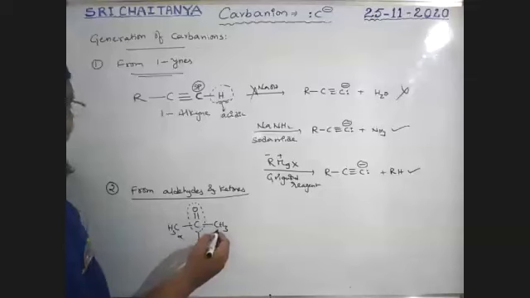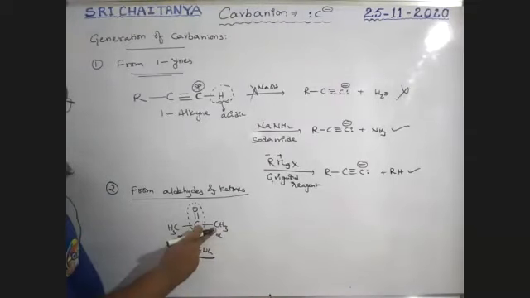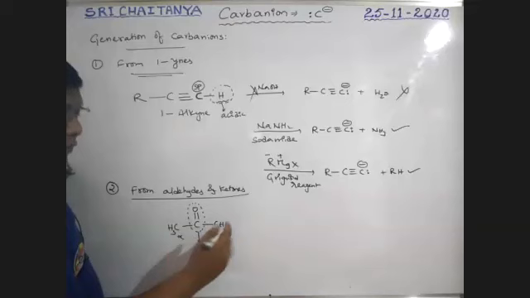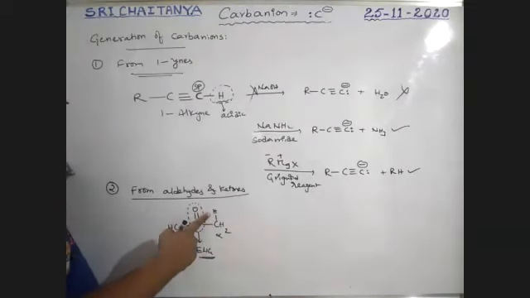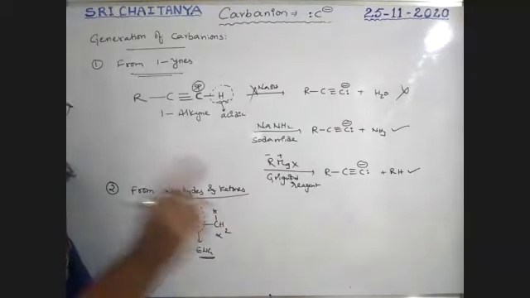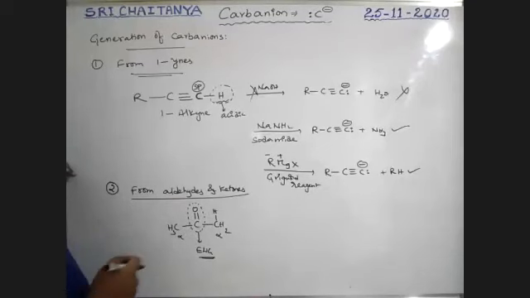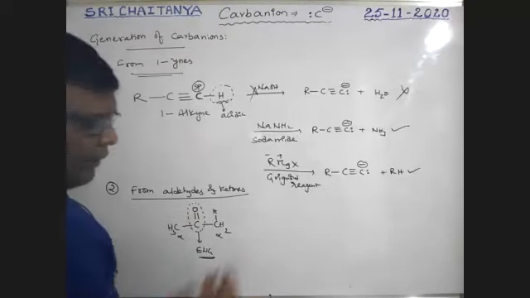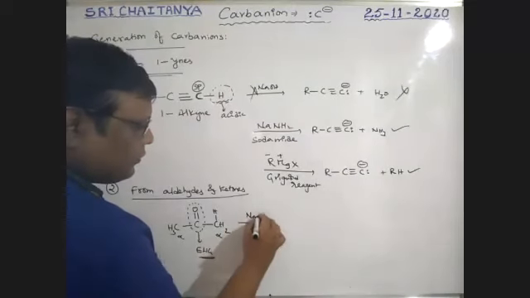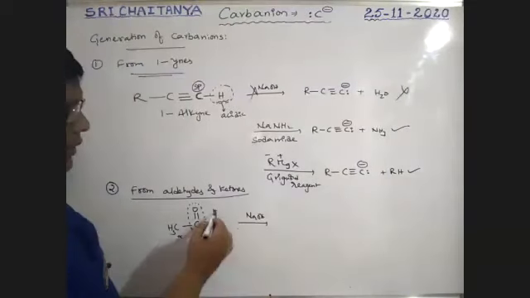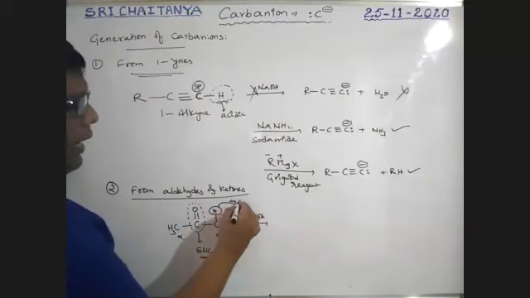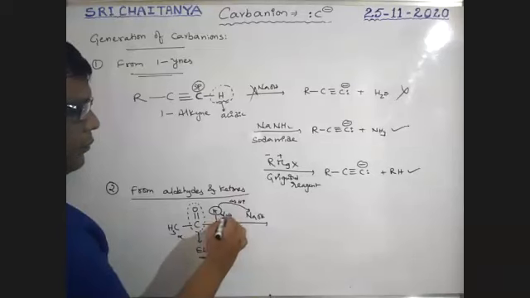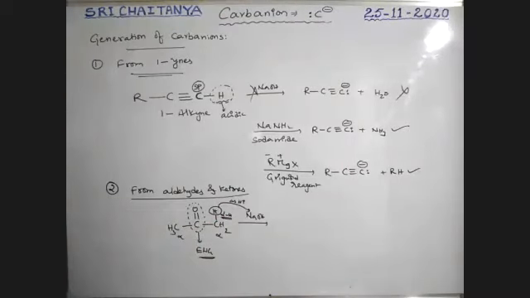So this is alpha hydrogen. This alpha hydrogen is acidic in nature, a little bit acidic in nature. Now see here, when this one reacts with NaOH, the alpha hydrogen is absorbed as H⁺ by NaOH.